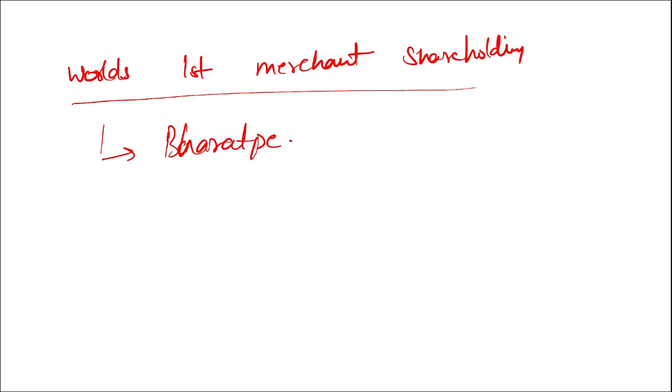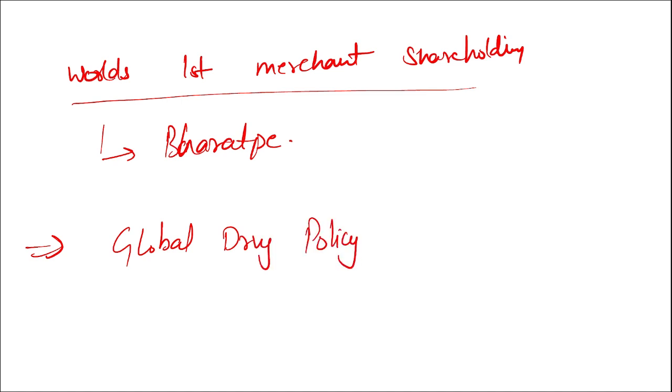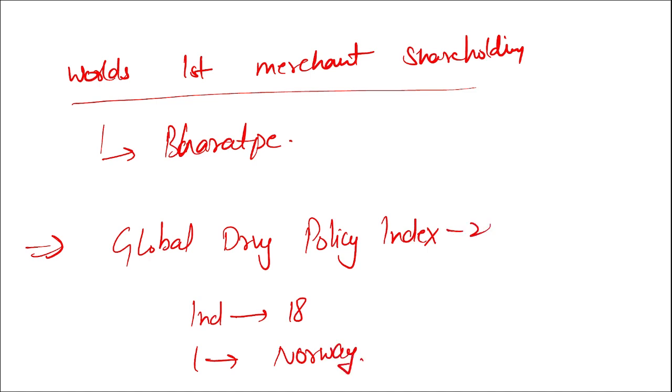Alright, then if I ask you about the Global Drug Policy Index for the year 2021, what was the rank of India here? The rank of India was 18 in this Global Drug Policy Index, and the one that was on top is Norway in the Global Drug Policy Index for the year 2021.